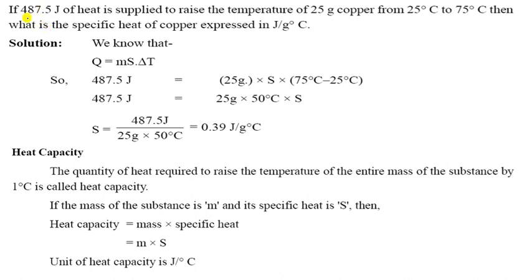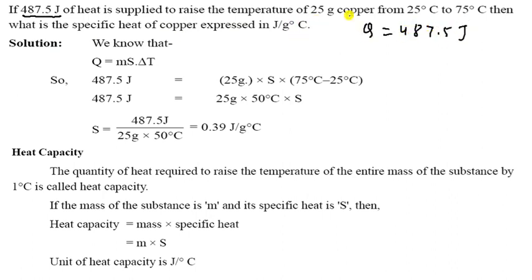Now come to the question here. If 487.5 joule of heat is supplied to raise the temperature of 25 gram of copper from 25 degrees C to 75 degrees C, then what is the specific heat of the copper expressed in joule per gram degree C? So this is given as your heat, so you can say it is Q is equal to